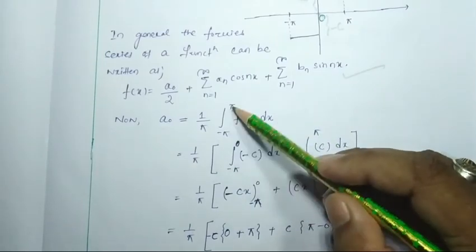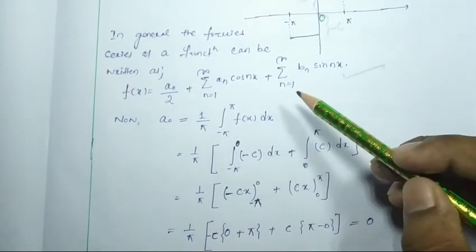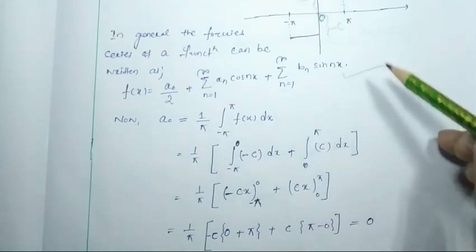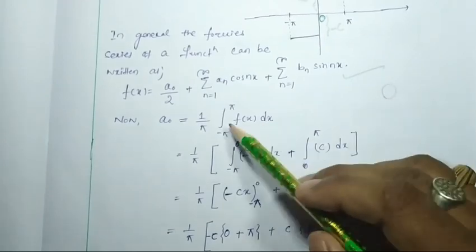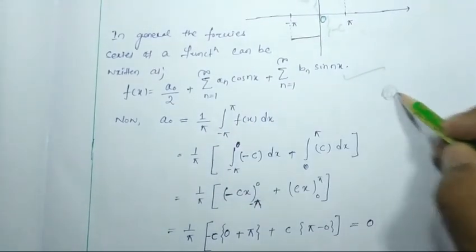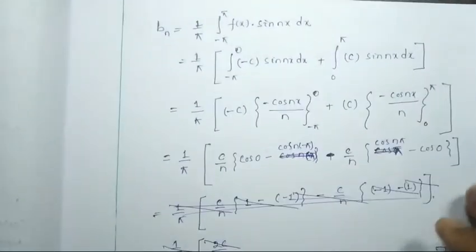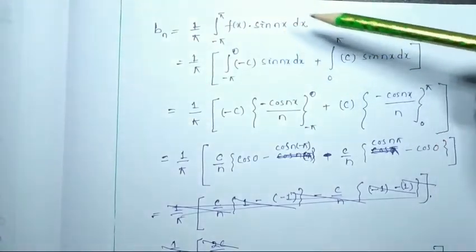If it is minus pi to pi, one full period of the function, then we can consider odd and even functions. But here minus pi to 0 cannot be treated with odd and even functions. So here bn will be 1 by pi, integral from minus pi to pi of f(x) sin nx dx.